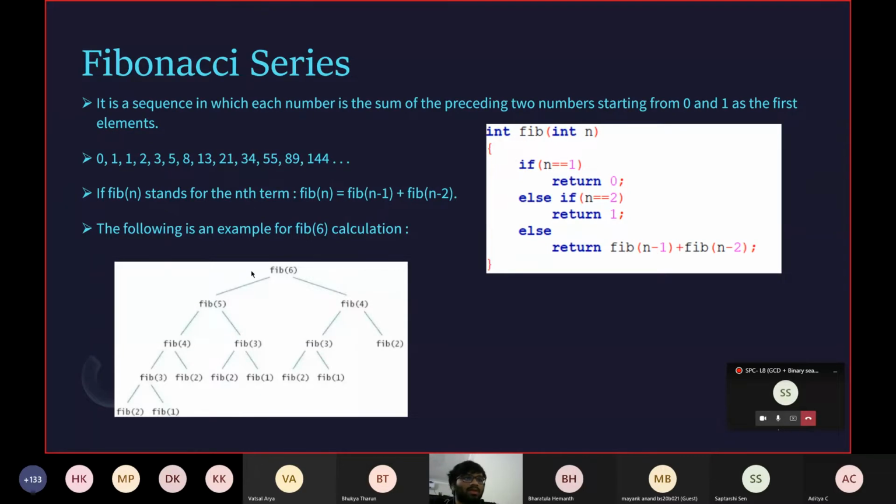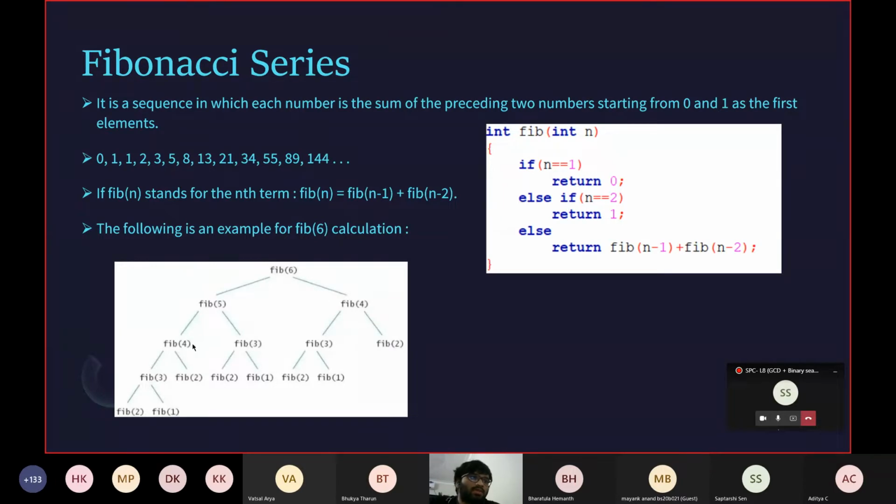I've also shown an example of how, say, fib of 6 is calculated. When you run fib of 6, it returns fib of 5 plus fib of 4. Now it separately runs fib of 5 and separately runs fib of 4. Fib of 5 again does the same process as previously, which calls fib of 4 plus fib of 3, n minus 1 plus n minus 2.